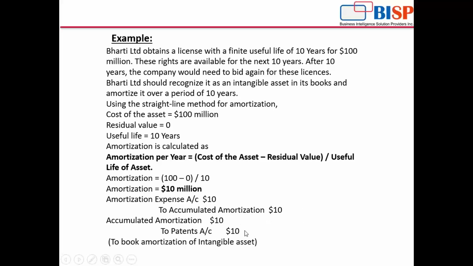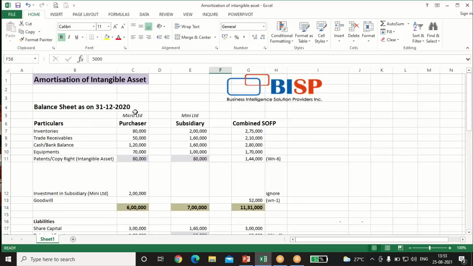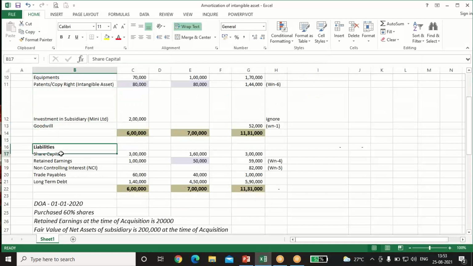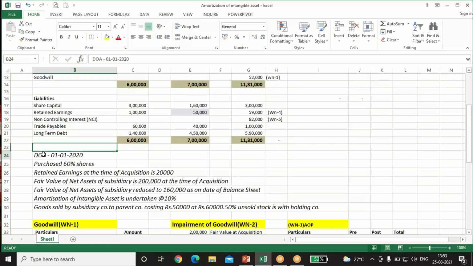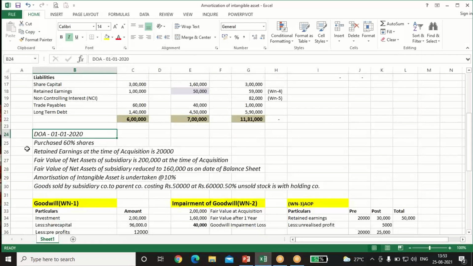Now we'll see this through an Excel example. Micro Limited and Mini Limited. Micro Limited is a purchaser and Mini Limited is a subsidiary. Separate balance sheet items are inventory, trade receivables, cash and bank, equipments, intangible asset, investment. On the liability side, share capital, retained earnings, trade payables, and long-term debt. Date of acquisition is 1st January 2020, and the balance sheet is given as on 31st December. That is, at the start of the year we have made the acquisition.